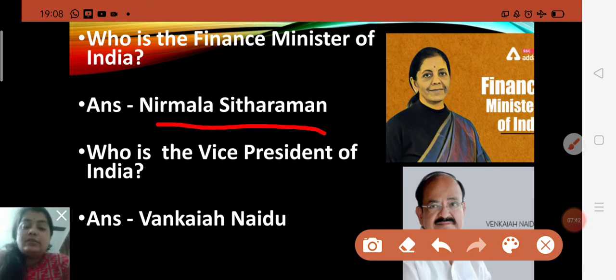The finance minister is the most important after the prime minister, because she is responsible for fiscal policy and the budget. So who is the finance minister of India, children? Yes, Nirmala Sitharaman.